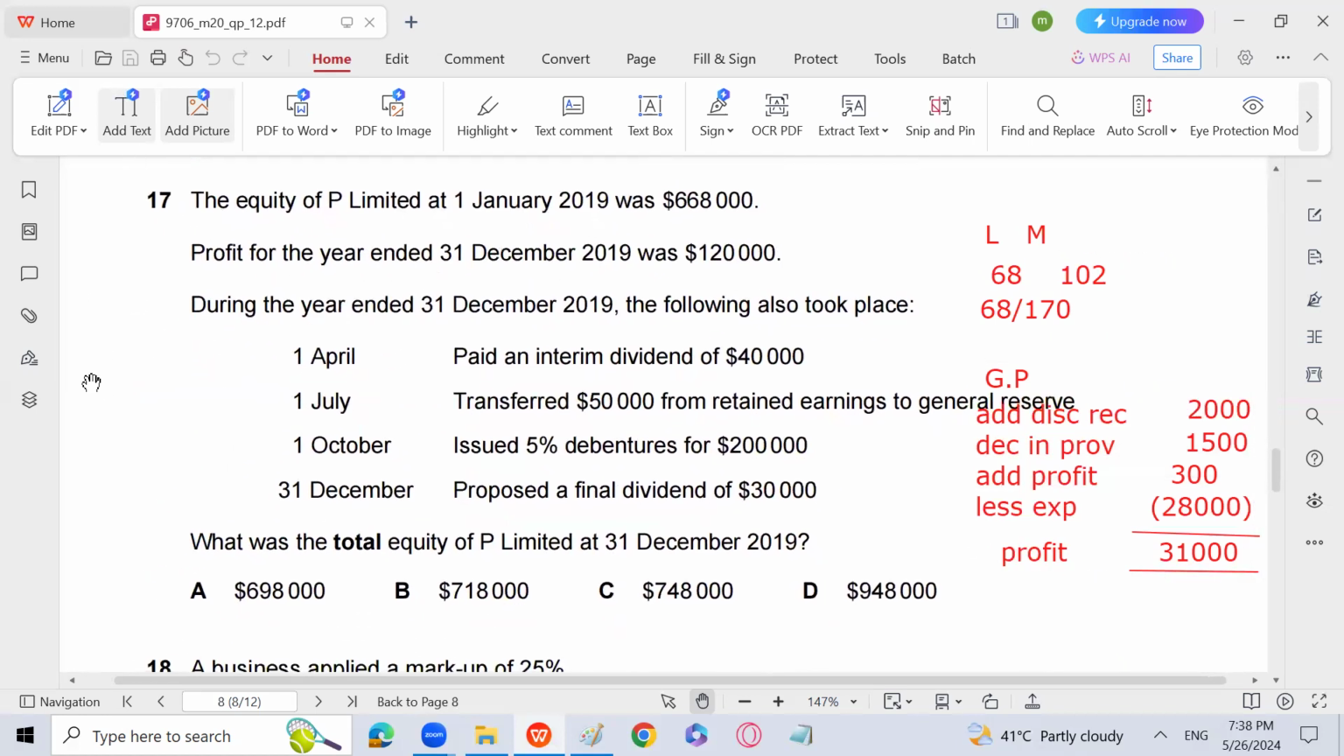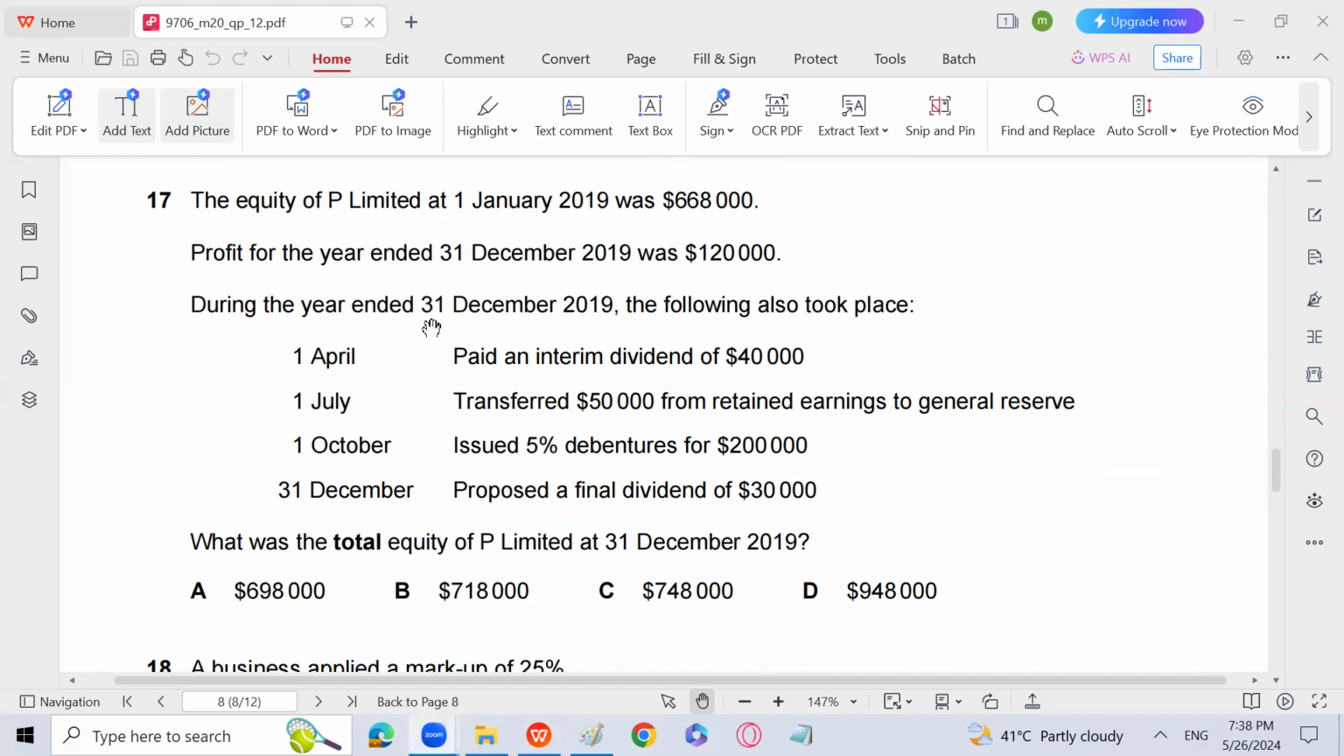The equity of P Limited on 1st January was 6,68,000. Profit for the year was 1,20,000. During the year ended 31st, the following took place: paid an interim dividend of 40,000, transferred 50,000 from retained earnings to general reserve, issued 5% debentures for 2 lakh, proposed a final dividend. Always remember that debenture and final dividend proposed will not affect equity, because they have nothing to do with the profit.